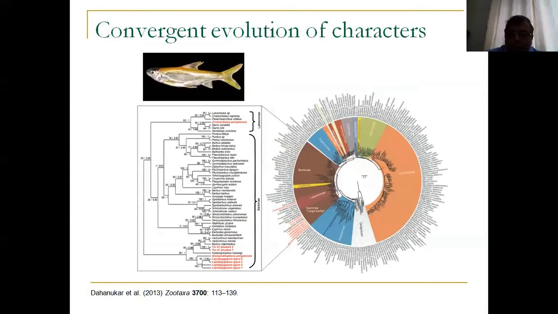When we started looking at this, we did a multi-gene phylogeny. We looked at nuclear and mitochondrial genes of this organism, and we discovered something really amazing. The one thing we realized is the organism does look like a trout. So it has certain character states which are similar to the snow trouts found in the Himalaya, but when you look at its genetic makeup, you see that it is genetically related to other fishes found in peninsular India itself, specifically in Periyar Tiger Reserve itself. So it has nothing to do with the Himalayan snow trouts.